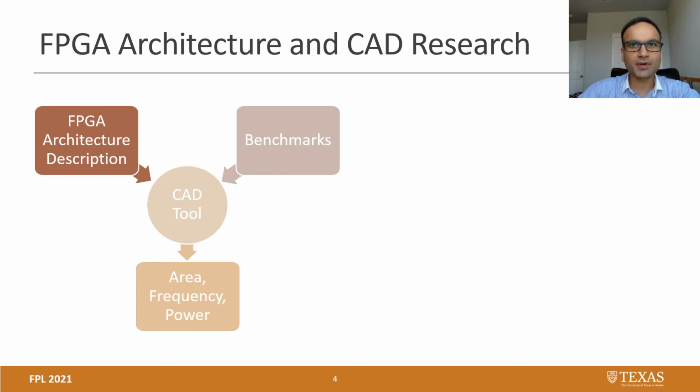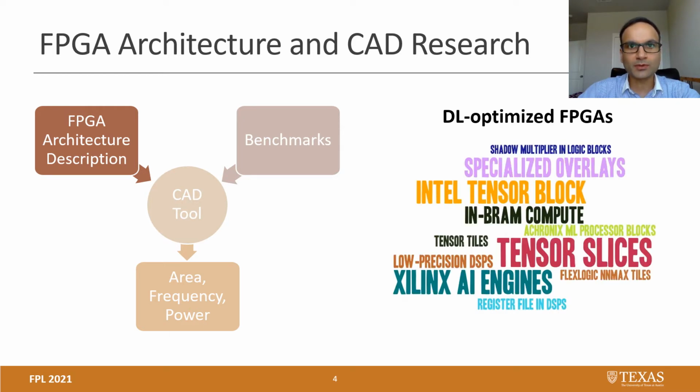Deep learning has become a very important workload for FPGAs in the last decade, and many new DL-optimized architectures have been explored, proposed, and deployed. Some of the recent products from the industry include Intel Tensor Blocks and Xilinx AI Engines. There have been some works from academia as well, like Tensor Slices and NVRAM Compute. We need the right benchmarks for performing FPGA architecture exploration for DL-optimized FPGAs.